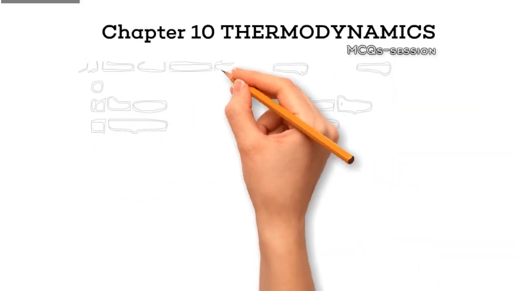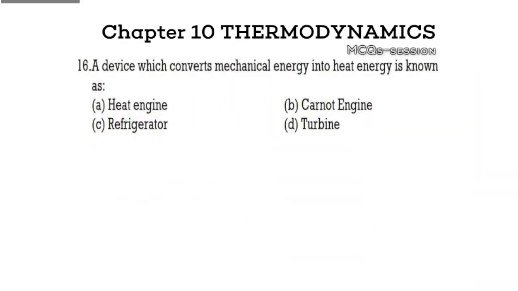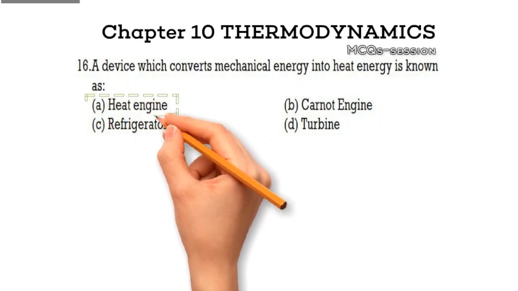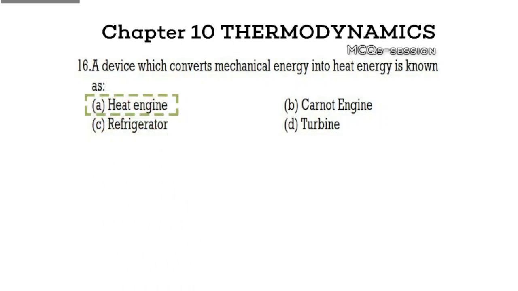Question 16. A device which converts mechanical energy into heat energy is known as option A, heat engine, option B, Carnot engine, option C, refrigerator, option D, turbine. Pause here and choose your answer. Correct answer, option A, heat engine. Explanation. A heat engine converts thermal energy into mechanical energy, but during its operation, some mechanical energy is converted back into heat due to inefficiencies.